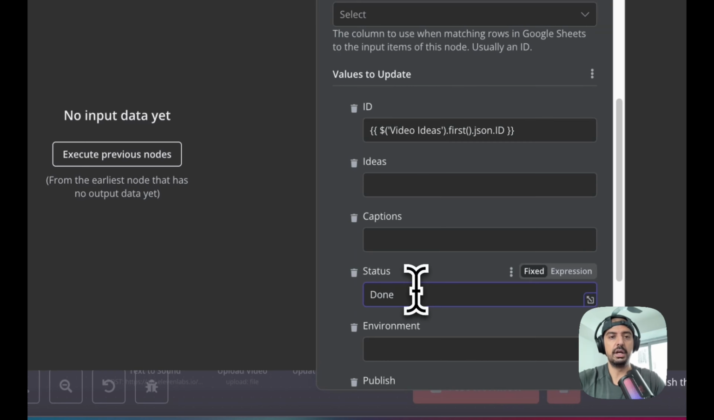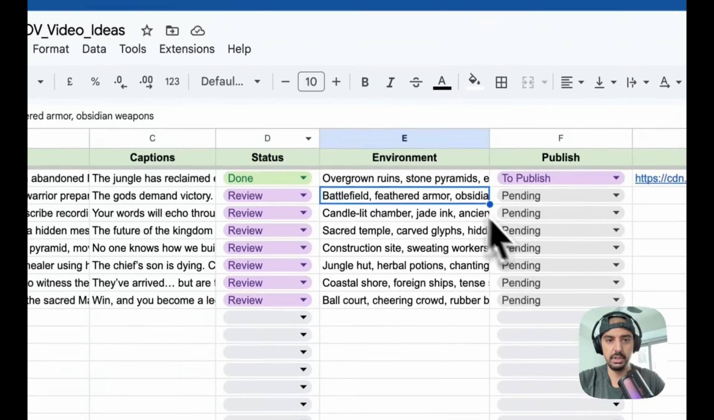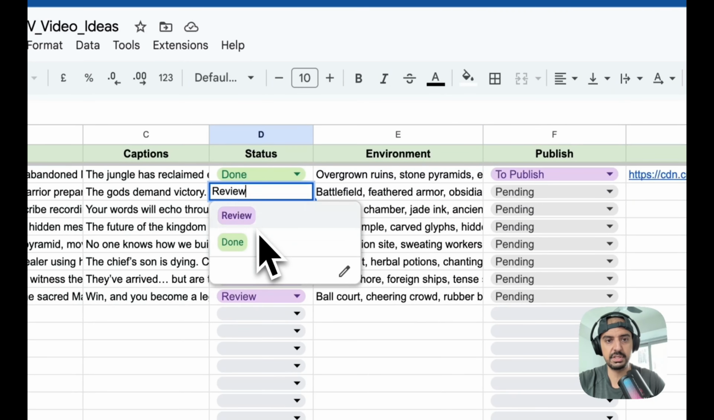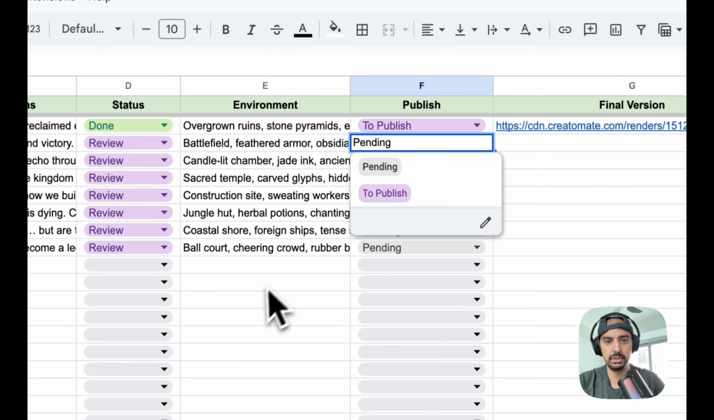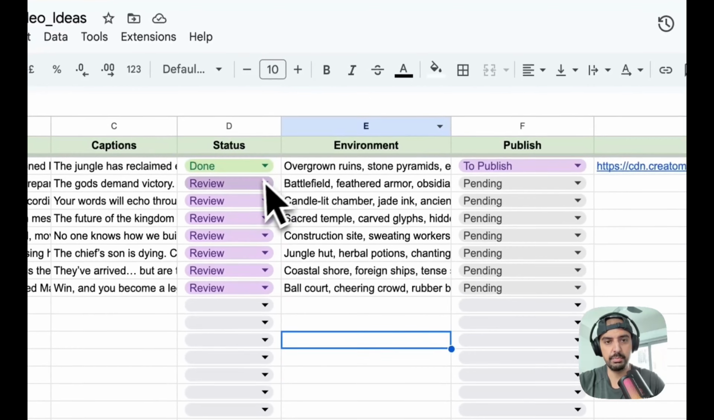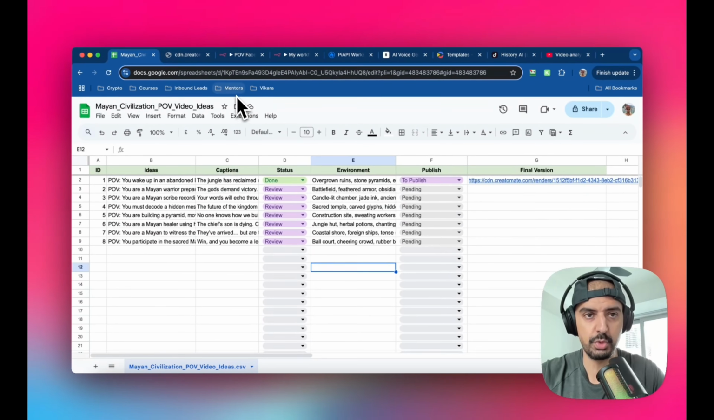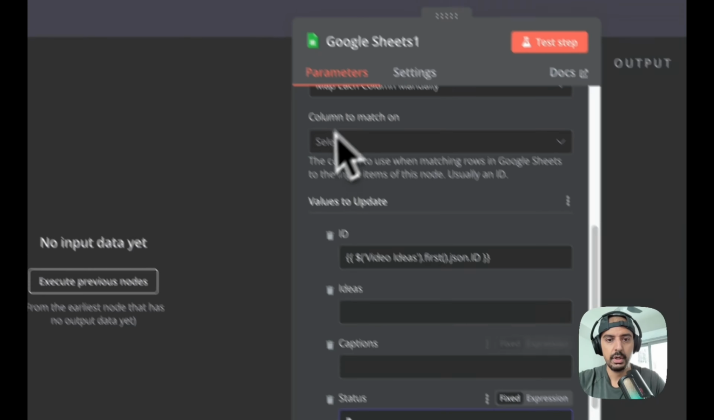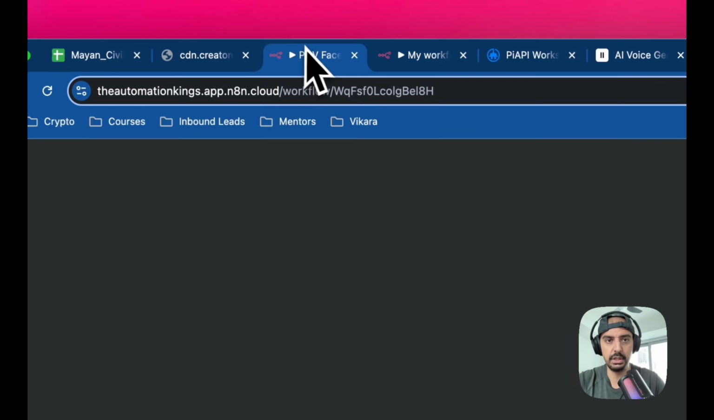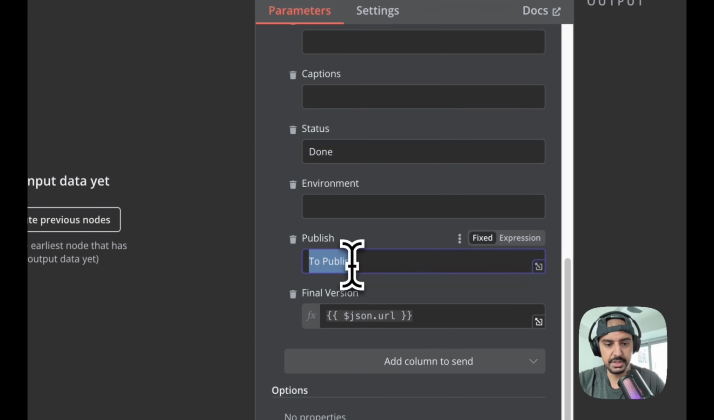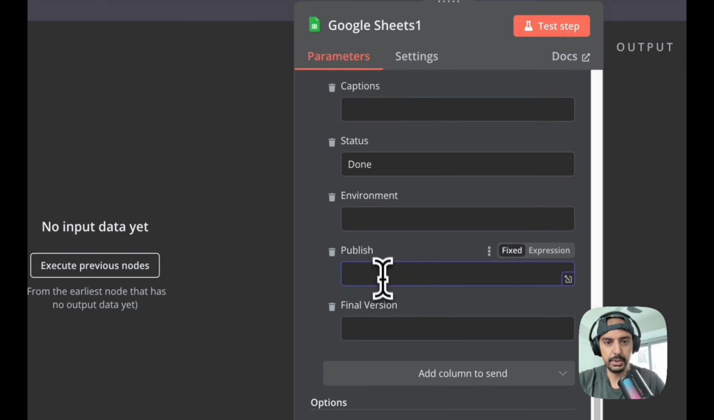So if I go back into here, we want to go to status and change that to done. And remember, these are not really variables, these are just statuses. I've only got two, review and done. And for this one, I've only got two, pending and to publish. It just makes it so that it doesn't get caught on the next run. So the first one, status, is going to be done. The next one is going to be to publish. Let me just copy this and put it into to publish.